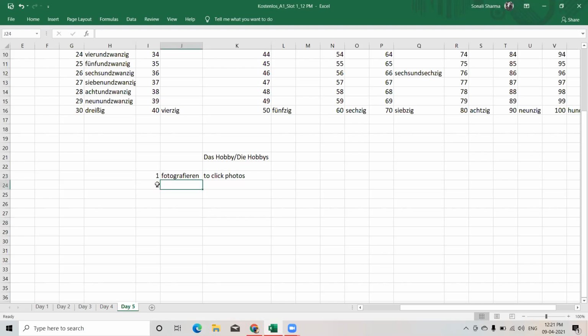Next hobby is, if I say I like to sing, then to sing is a hobby. So the word is singen. We don't say it as singen with an S sound, it's singen, because S has the sound of Z. Singen is to sing.